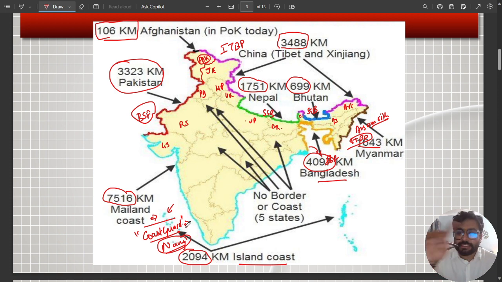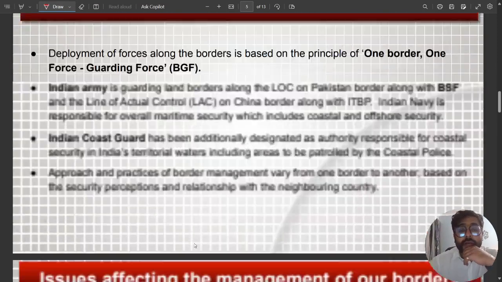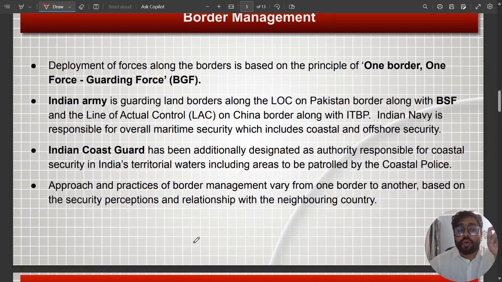So all these forces work on the principle of one border, one force. That one particular force is guarding and is having the responsibility of holding that border. Then coming to what are the other forces doing?